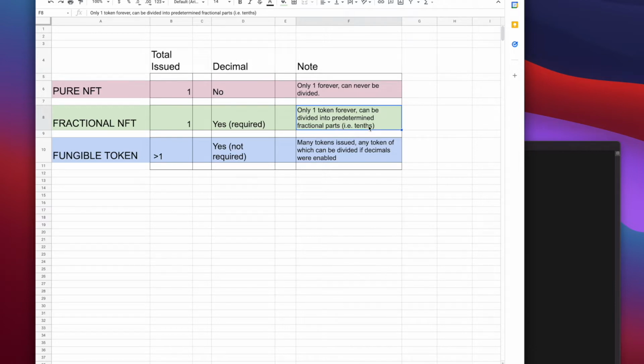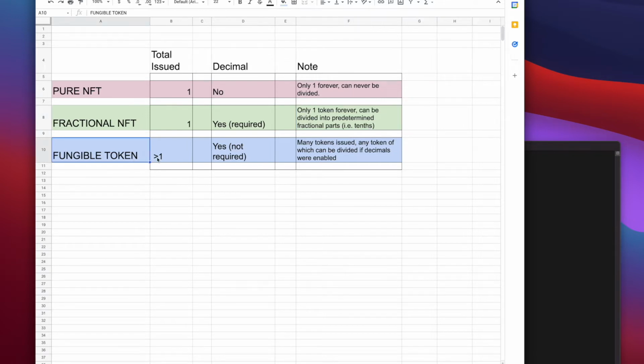tenths. So as a developer, when you make this token, you can say, I want a fractional NFT. I want to break it into hundreds, thousands, etc. But the main point here is that you can break it up. You can never have more than one though. You have one fractional NFT, one full unit, and it can be broken up.